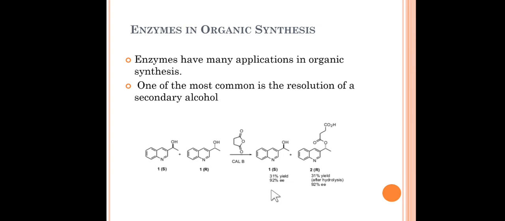Using this Cal-B enzyme, we can resolve this secondary alcohol. That means we have one that is S and another one that is R. So this is S and R, a racemic mixture. When we treat it with Cal-B, we can easily separate the S isomer, and when we hydrolyze, we also get the R. So both the isomers we can easily separate from the racemic mixture by using enzymes.